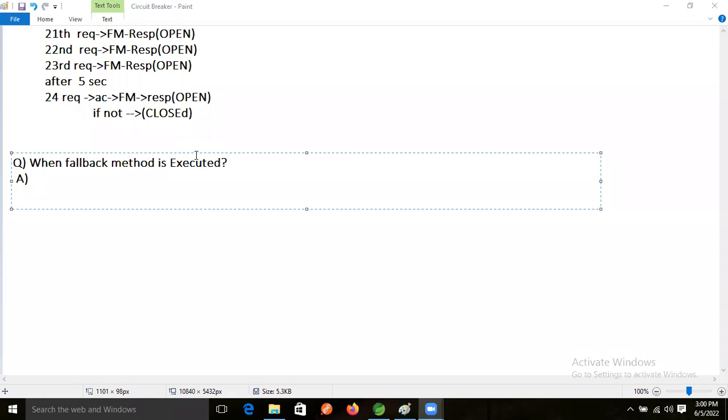So our answer is: if the actual method has raised or thrown any exception, then the fallback method is executed.